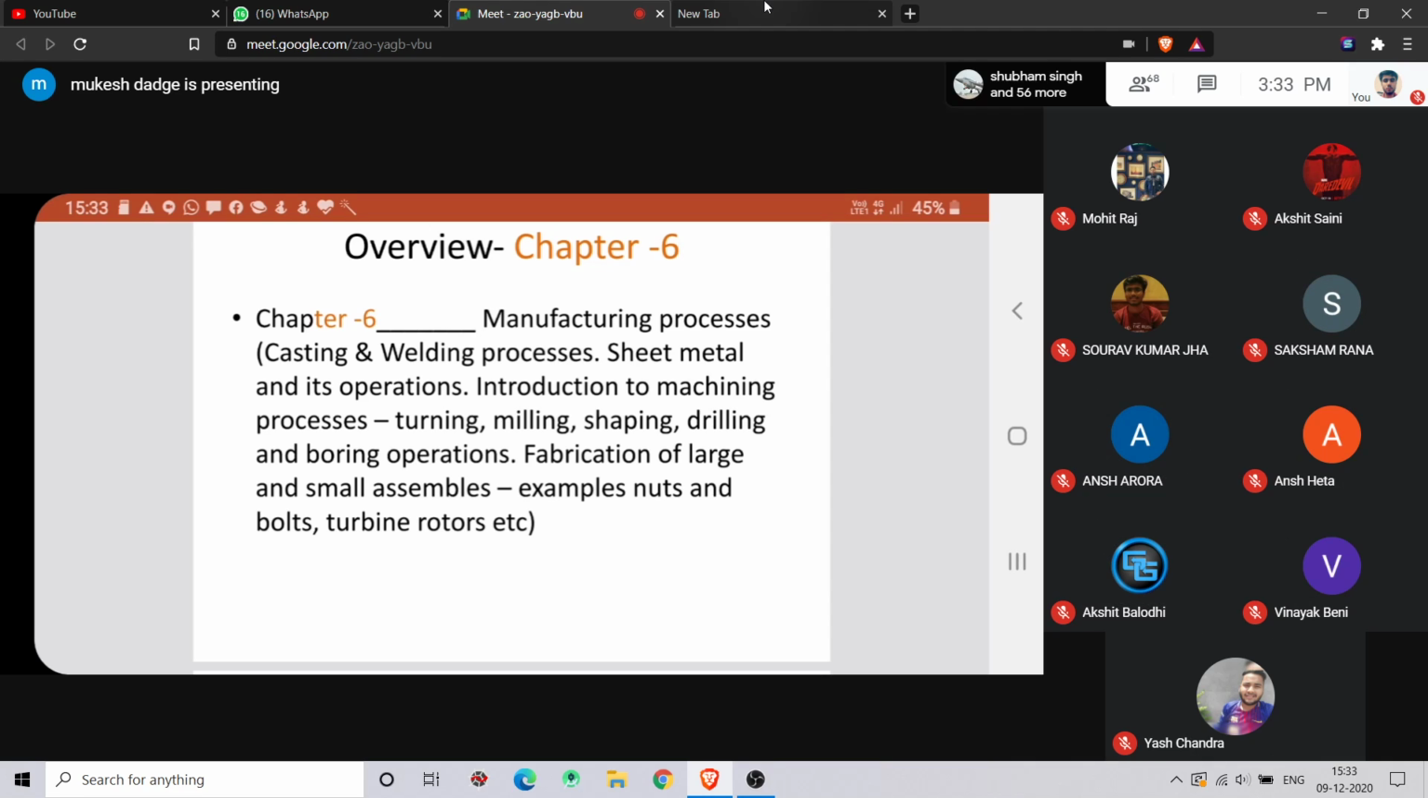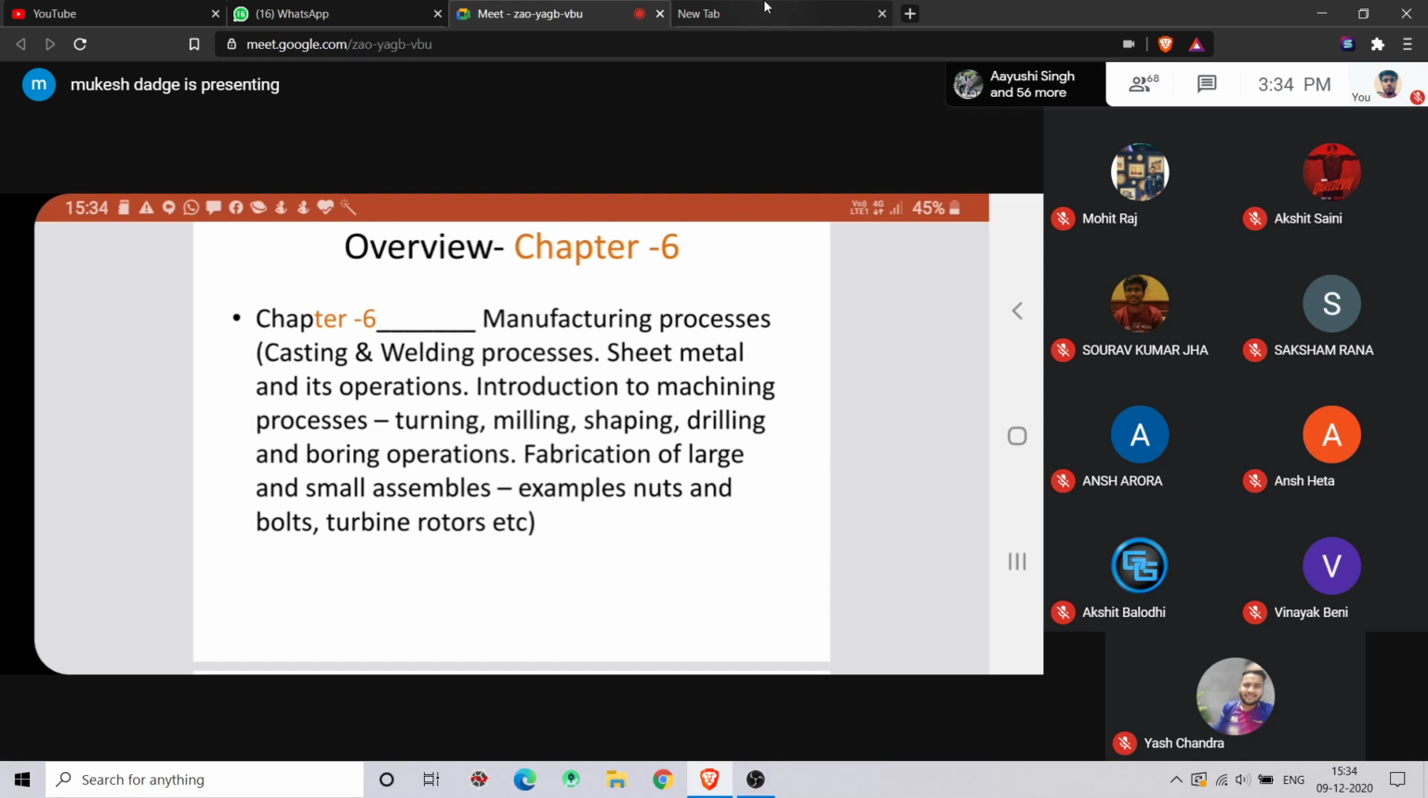So this is all about the manufacturing process. It is associated with your workshop practice lab, right? So we will see casting processes, that is a product of your foundry lab, right? Welding process, welding lab is there, right? In foundry lab we will see only green sand molds, but here we will see all the casting processes, right? In welding lab we will see only arc welding, but here we'll see all other welding processes, right?